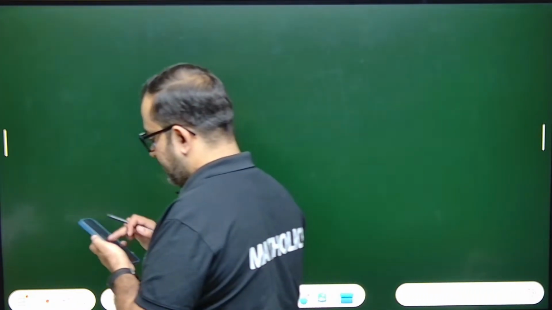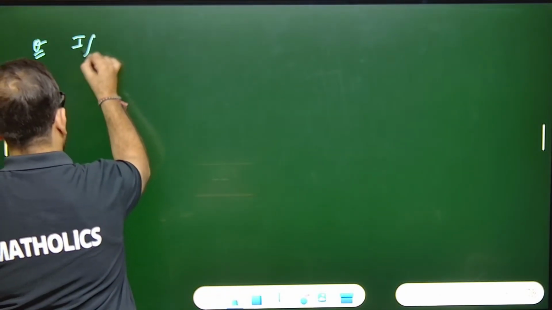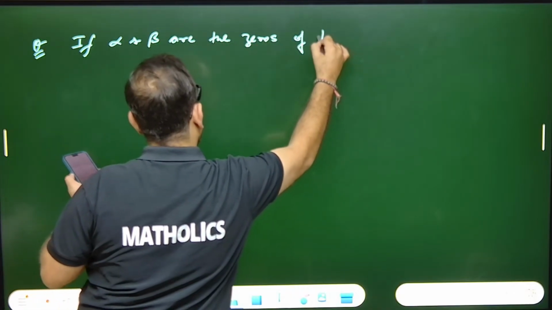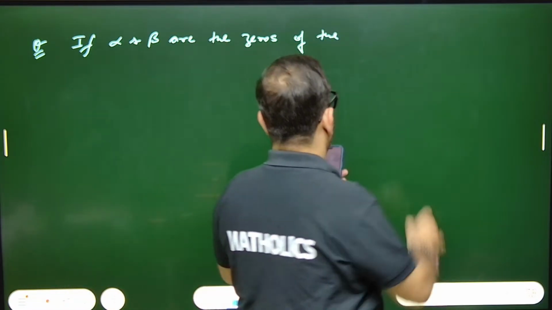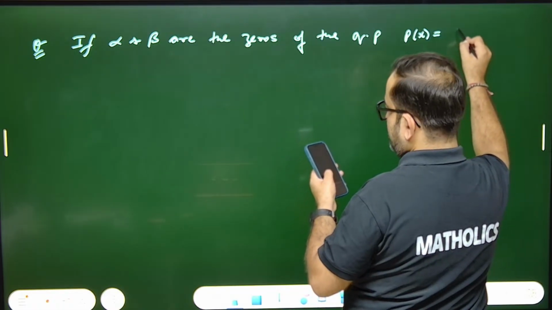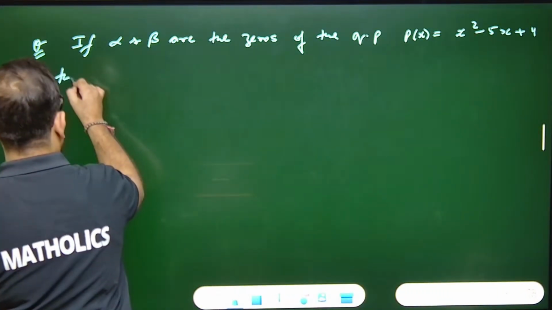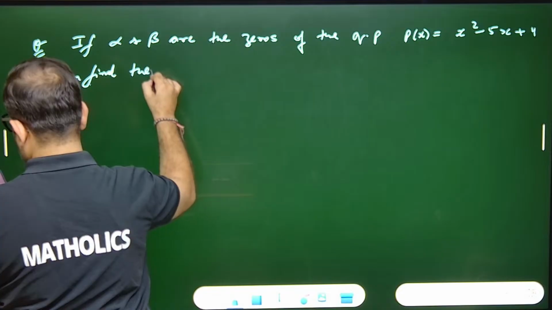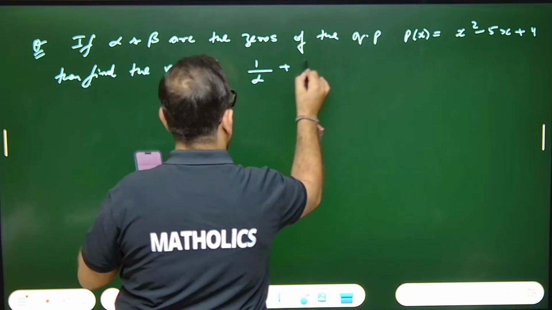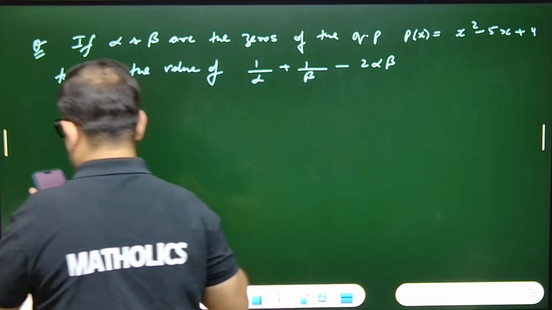Next question of the same kind, I guess. The question is: if alpha and beta are the zeros of the quadratic polynomial P(x) equals x square minus 5x plus 4, then find the value of 1 by alpha plus 1 by beta minus 2 alpha beta. Very easy question, right?